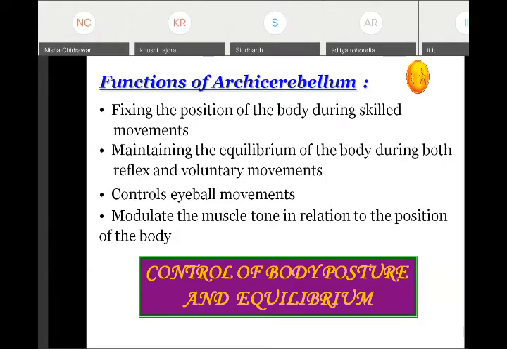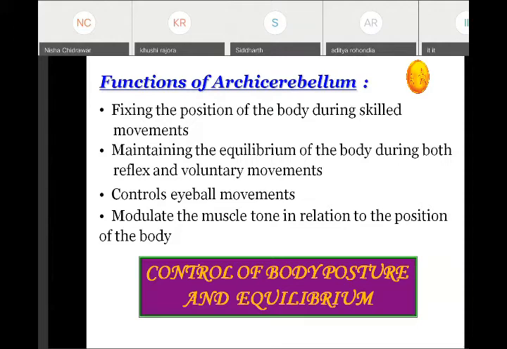It will adjust the tone in the muscles, both agonist and anticipatory. It will calculate what the rate and range of the movement will be, and how we are voluntarily going to kick the ball. This information will go to the motor cortex and the final execution will take place.